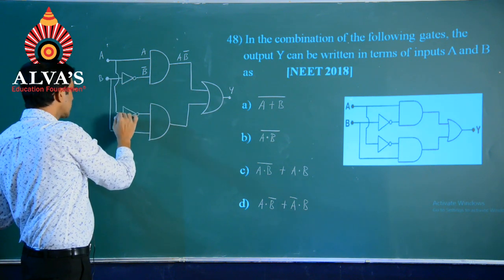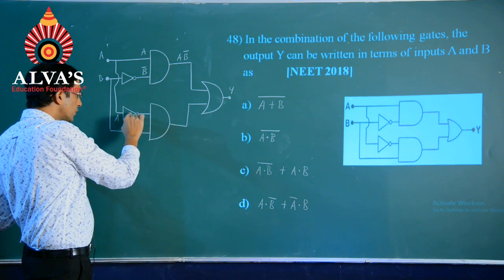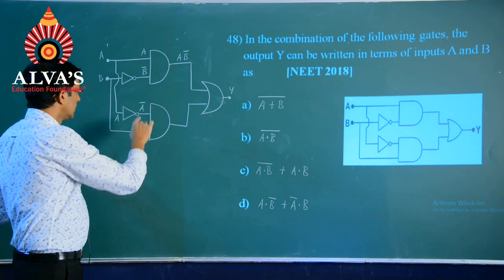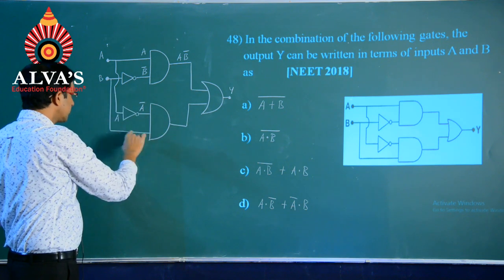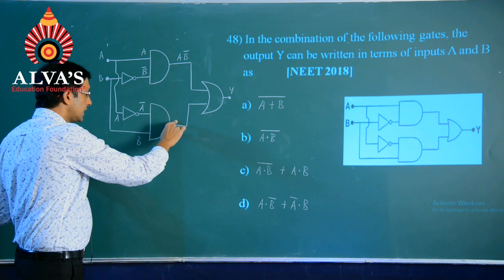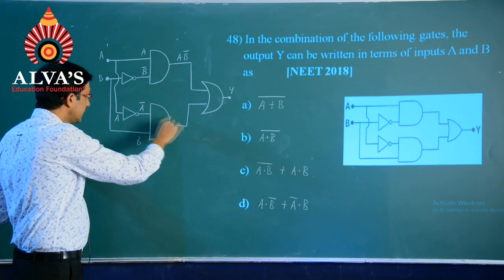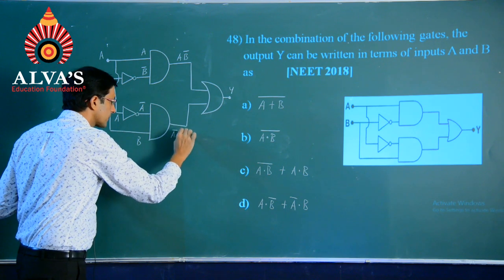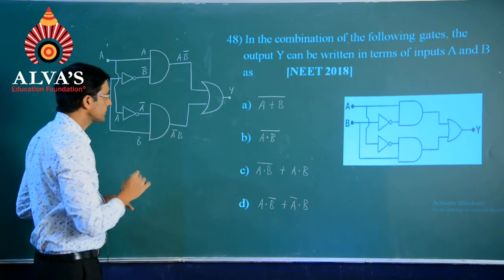A, when it passes through the NOT gate, will become A bar. Then B will come directly as it is. The output of this AND gate will become A bar dot B or A bar into B.